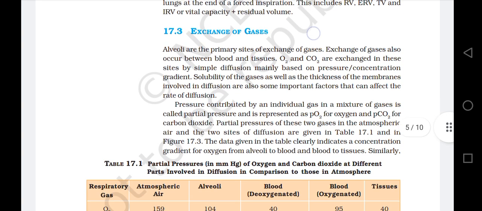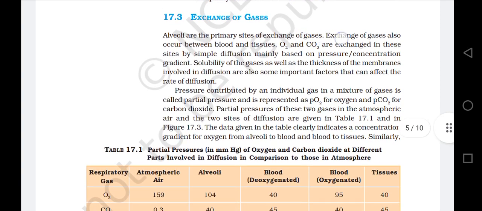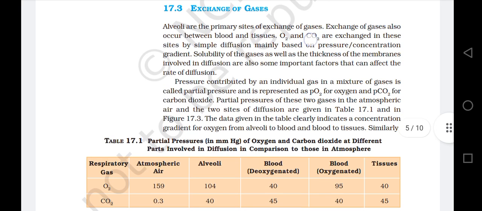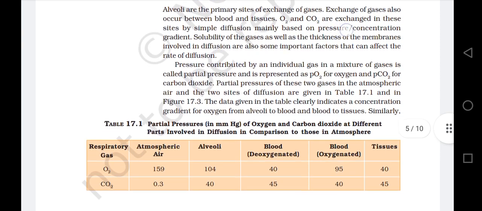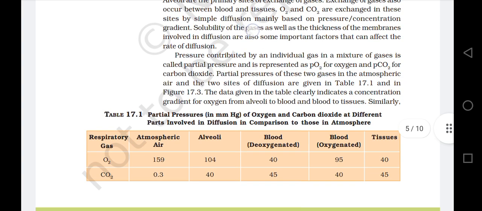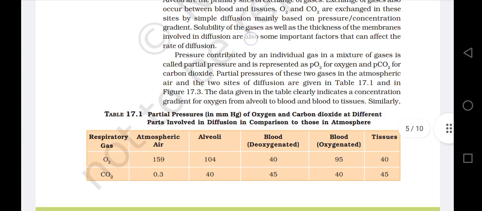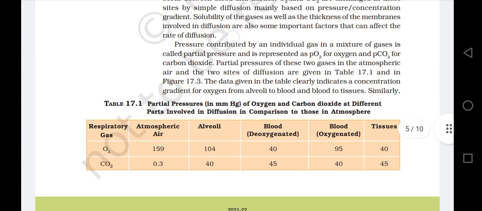17.3 Exchange of gases. Alveoli are the primary sites of exchange of gases. Exchange of gases also occurs between blood and tissues. Oxygen and carbon dioxide are exchanged in these sites by simple diffusion mainly based on pressure or concentration gradient. Solubility of the gases as well as the thickness of the membranes involved in the diffusion are also some important factors that can affect the rate of diffusion.